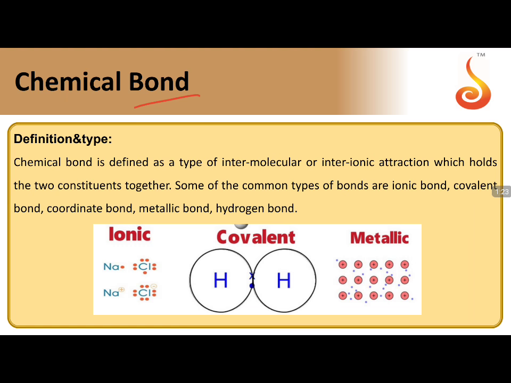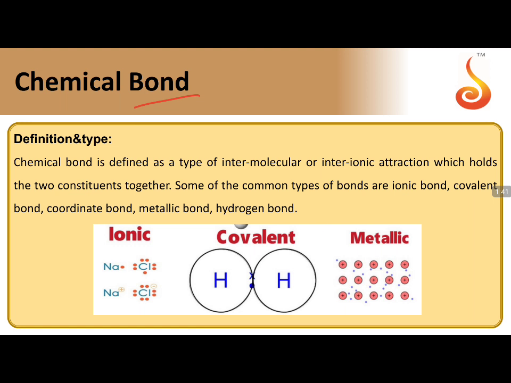elements, molecules, or compounds. In this particular slide, we'll be learning about the force of interaction existing between two constituent particles or atoms, which makes them bind strongly to each other.